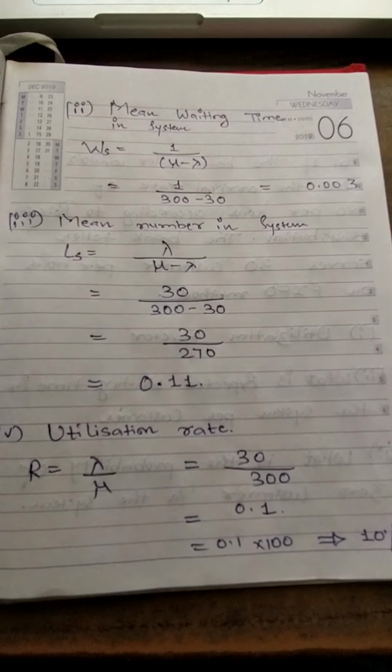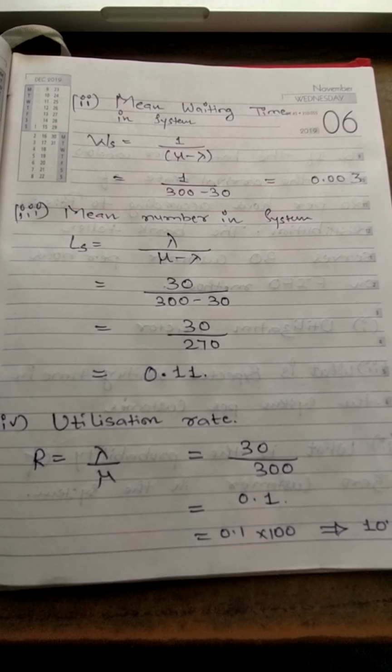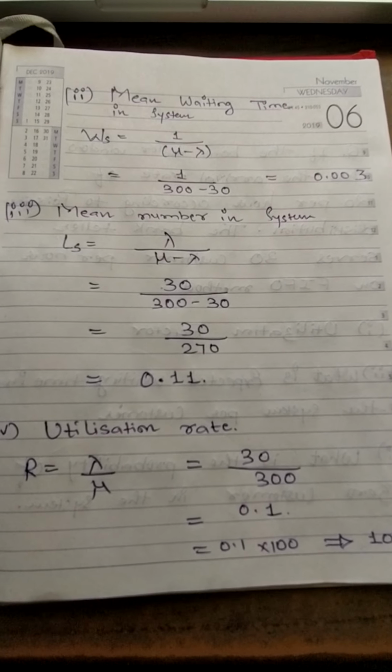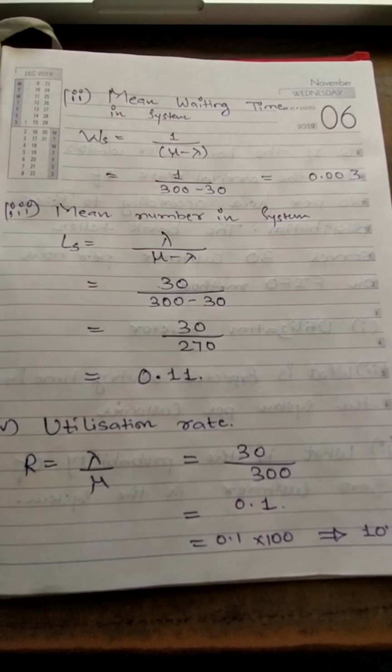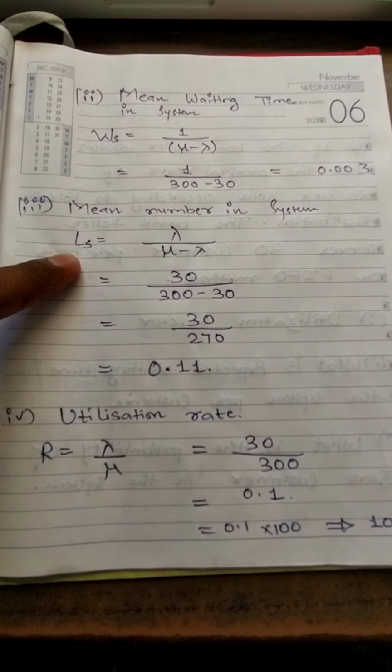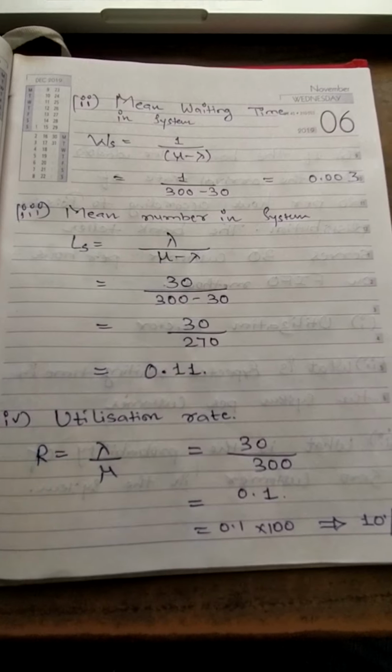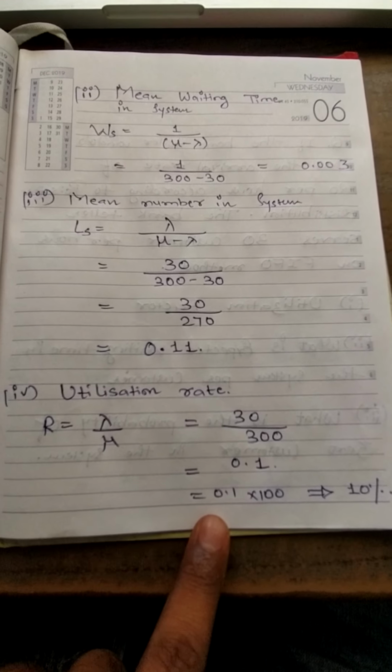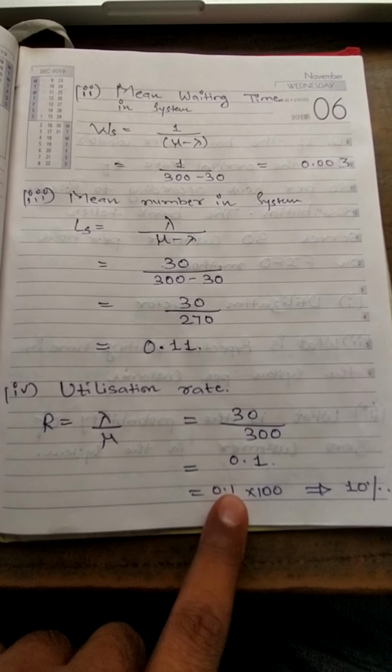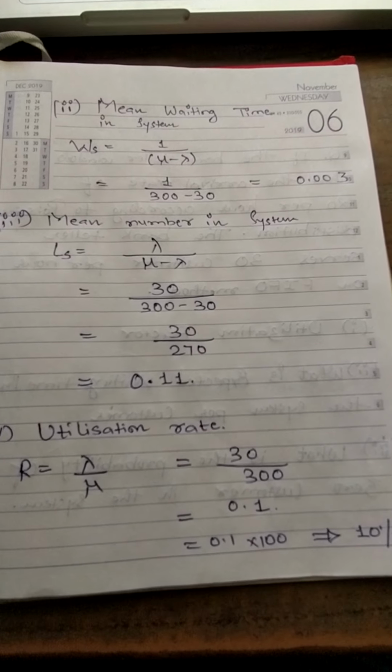Now, mean number of customers in the system. What is the average number of customers present in the system? This is the formula for LS, and this is the rate. Then this is the utilization rate, lambda by mu, into this. Right? So this is how you calculate.